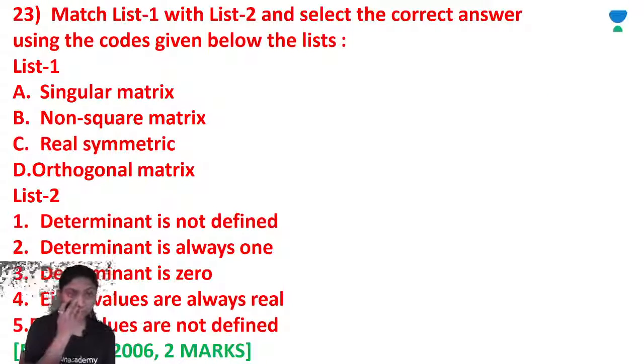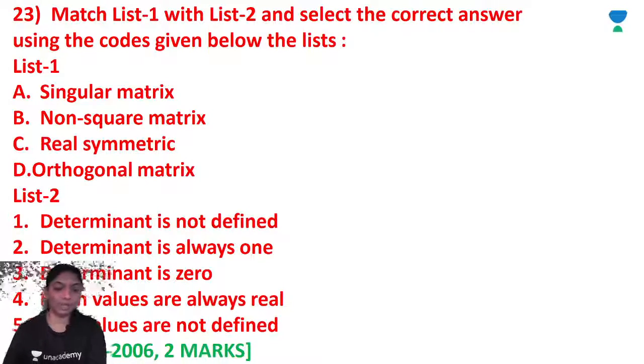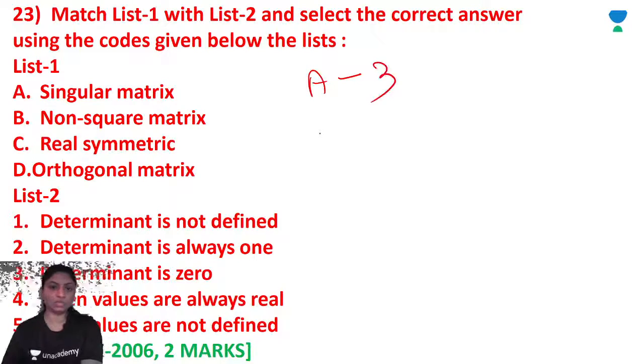Now, match list 1 with list 2. Right? A is a singular matrix, determinant is 0, which matches option 3. B is a non-square matrix, then determinant is not defined, so B is 1.